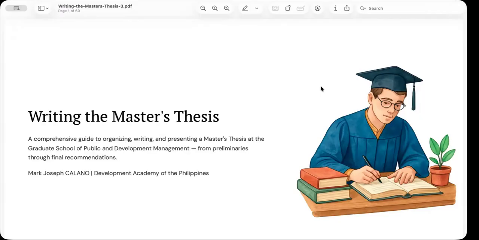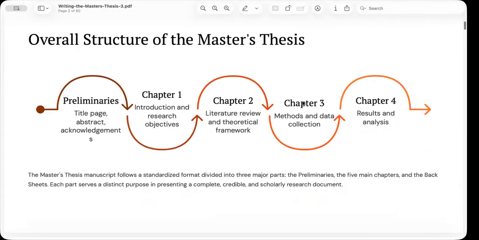our goal in this review is to guide you through the journey from beginning to end and explain the purpose of every major section. By understanding the logic behind the structure, writing becomes much easier because you know exactly what each chapter is expected to accomplish.